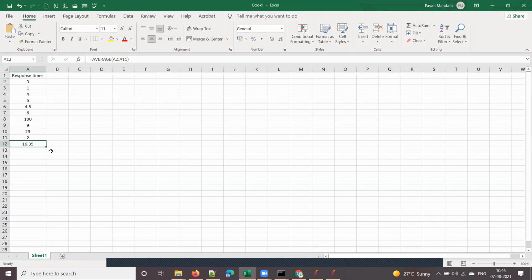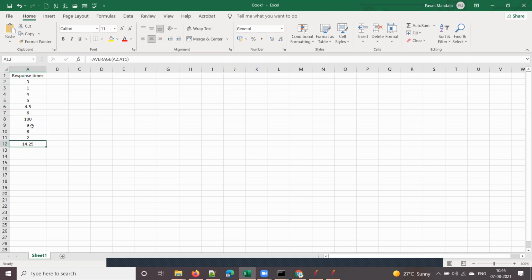Now we cannot say that the average response time is 16.35, because all the remaining values are in single digit. Let's take this also as 8. Still the response time is 14 seconds, just because of one high response time. Your average is impacted badly.